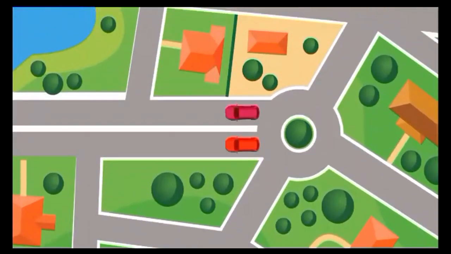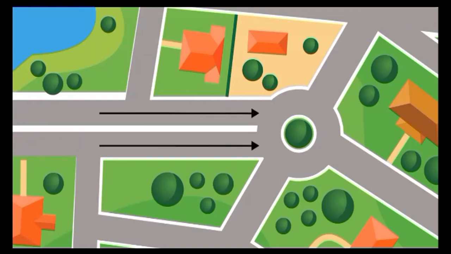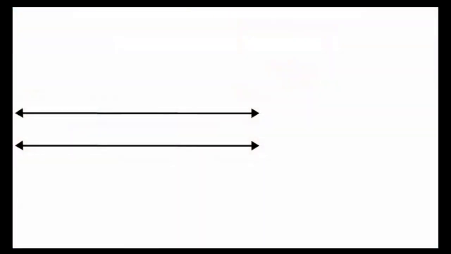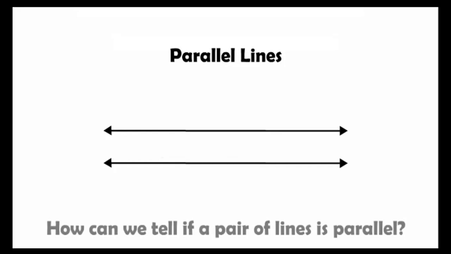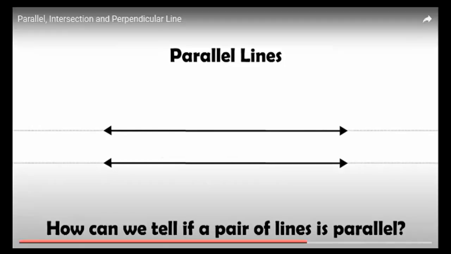Now what about those two cars? The lines representing their movement don't appear to intersect at any point, even if we keep going. A pair of lines that don't intersect at any point is called parallel lines. But how can we tell if a pair of lines is parallel, especially since lines go on forever?